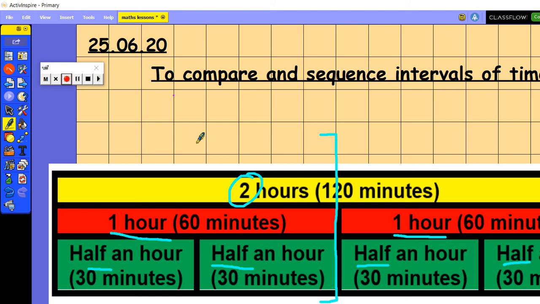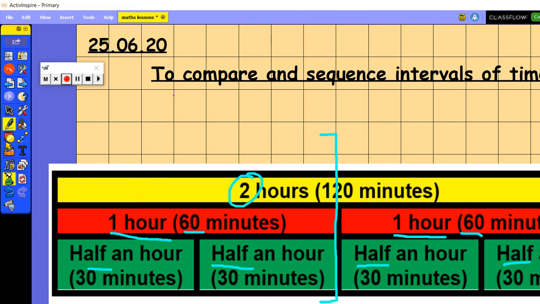Now, if you think back to our quiz yesterday, you were asked how many minutes were there in 2 hours, and the answer is actually on this board for you. Okay, because we've worked out that 60 minutes add 60 minutes is a total of 2 hours. So that's what our bar model is showing us.